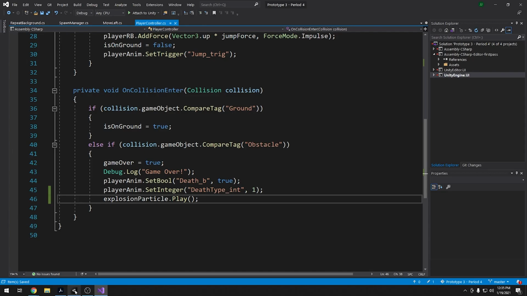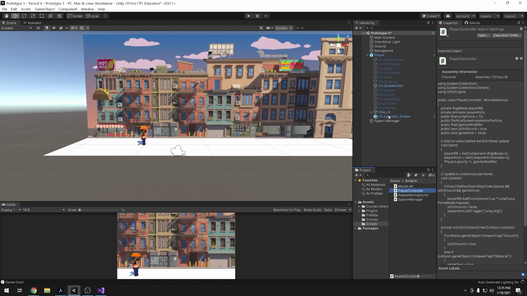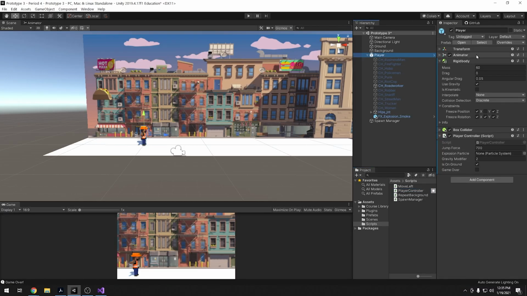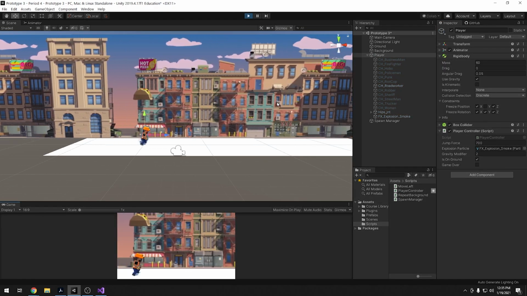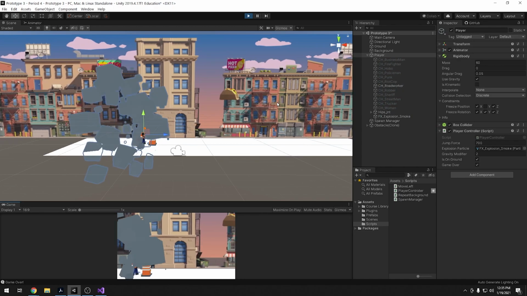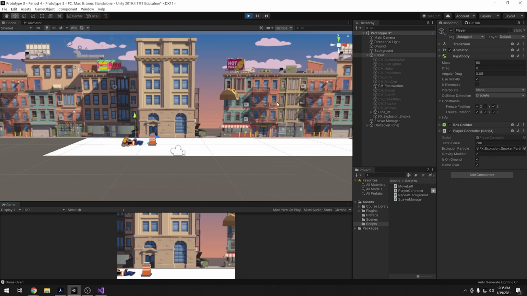So if we save this and go back into Unity, if we click on our player, we can see that they now have an explosion particle here, which we can click and drag now from our child object into there. So now that it's attached, when the game runs and the player collides, they should automatically poof, see that smoke cloud on its own.